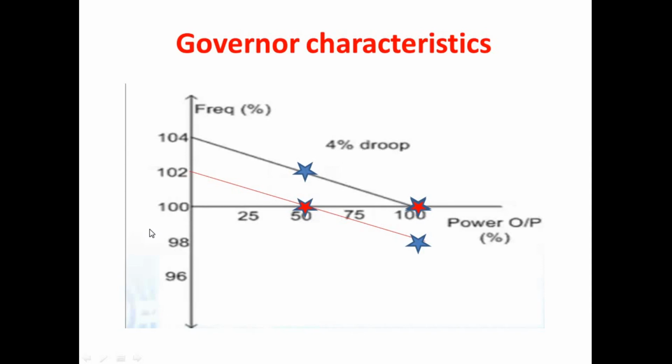Because of that raise command, the steam valve of the turbine opens. We are increasing the steam coming into the turbine by only 4%. So this is what the 4% meant. Because of that increase in steam we are increasing the turbine generator shaft speed, and because of that shaft speed we are increasing the system frequency.